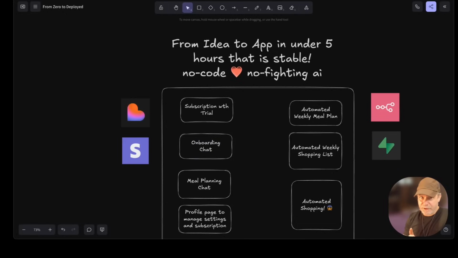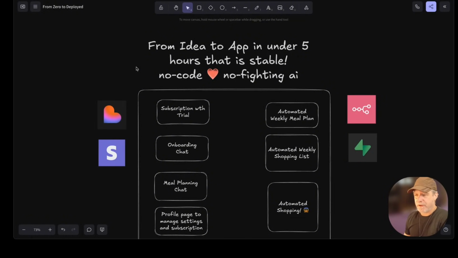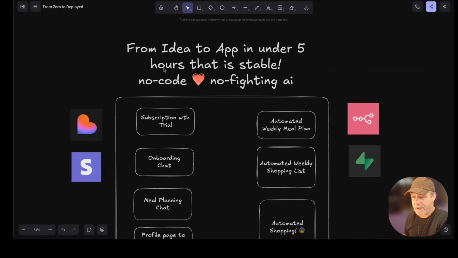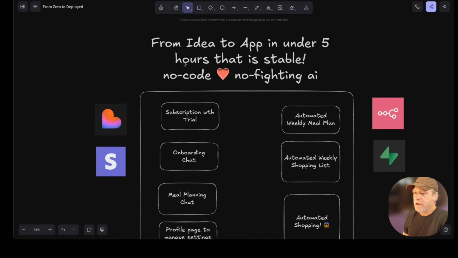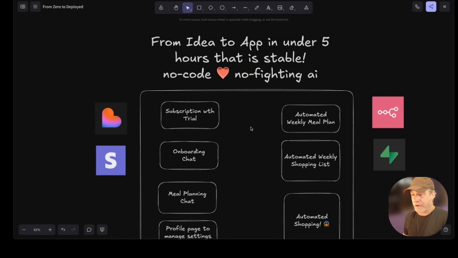All right, since I shoot this before the opening video, hopefully in the opening video I gave you a good idea of what I'm going to build, because we're going to build it right now. And maybe the opening video will show it failed, but I really doubt it because I've been doing this a while now, and I've built a few successful apps for customers day after day. More than a few, honestly. So let's get started now. I've already explained what we are going to do. So let's get Lovable open and start connecting the dots.